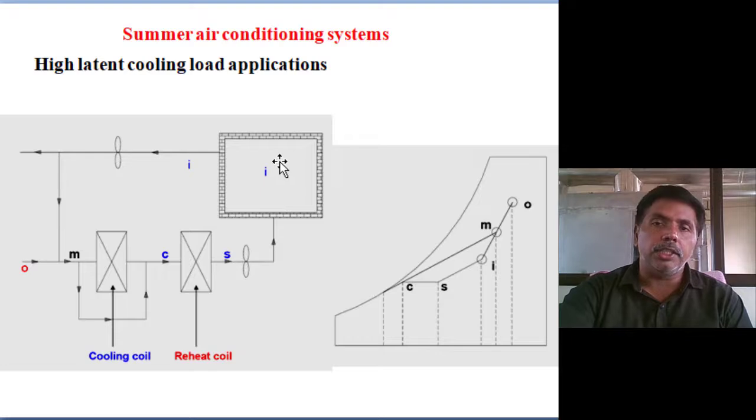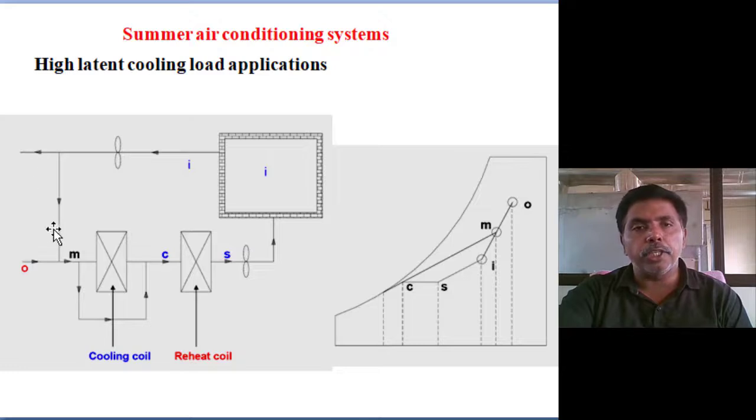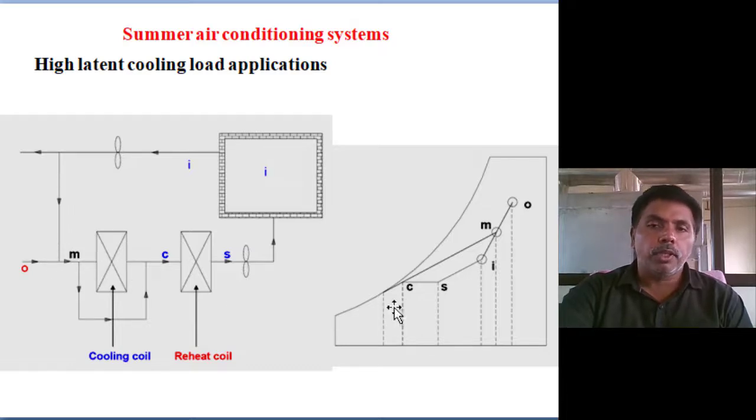So in real conditions, while designing the system, we assume some replacement with fresh charge every time. Some charge is released to ambient and some fresh charge is added to the recycled air. The total charge then enters the cooling system. So this is the outlet on the psychrometric chart.